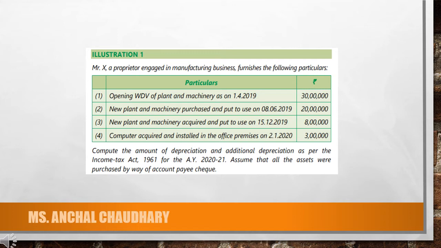New plant and machinery acquired and put to use on 15th of December 2019, that is rupees 8 lakh. Computer acquired and installed in the office premises on 2nd of January 2020, the cost is rupees 3 lakh. You have to compute the amount of depreciation and additional depreciation as per the Income Tax Act 1961 for the assessment year 2020-21. Assume that all the assets were purchased by way of account payee cheque.